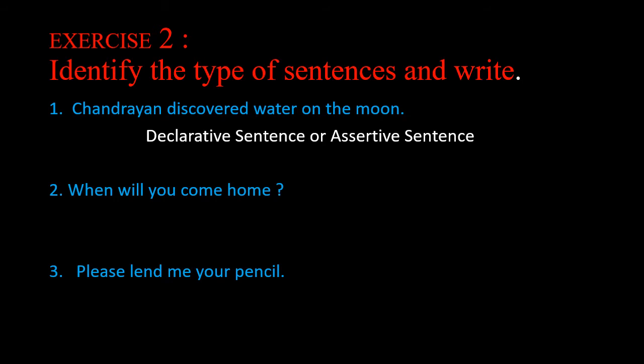Question number 2. When will you come home? Here we have question mark. If we have question mark, the type of sentence is children interrogative sentence. Number 3. Please lend me your pencil. Here we have full stop, and also we have the word please, so it is imperative sentence. Okay.